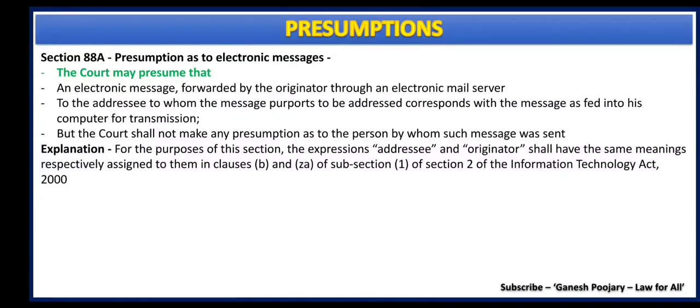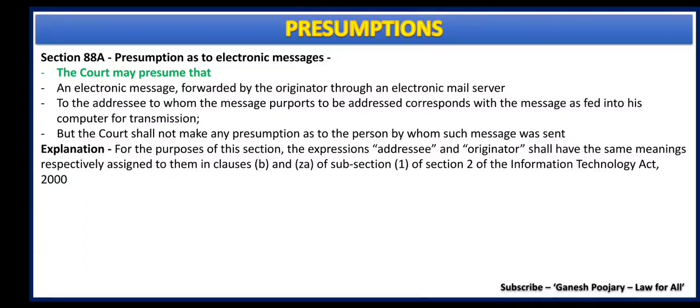Section 88A is an amendment section which came along with Information Technology Act 2000, and discusses about presumption as to electronic messages. Under section 88, we have discussed about telegraphic messages. Here we are discussing about electronic messages. Electronic messages means emails. Once the email is sent, the court may presume that the same has reached.